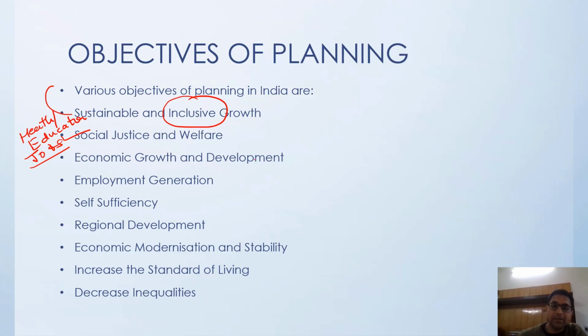Economic growth, obviously percentage of GDP and development, right? We have to grow in such a way that it leads to employment generation, for the young generation, the demographic dividend. People between the 15 to 64 age category should get jobs as soon as they are out of their colleges and various places. After that they get the employment over there. Self-sufficiency, we have recently discussed.